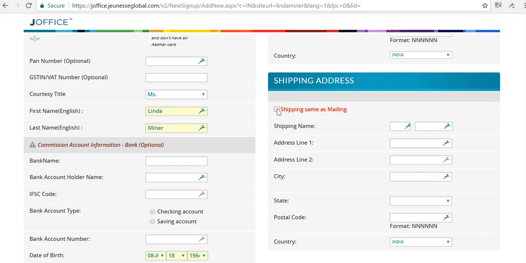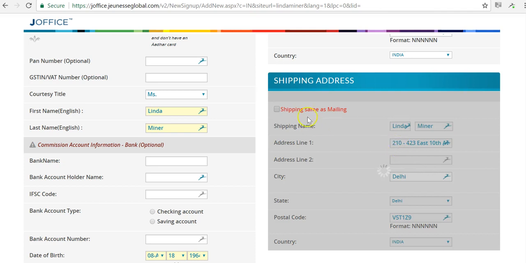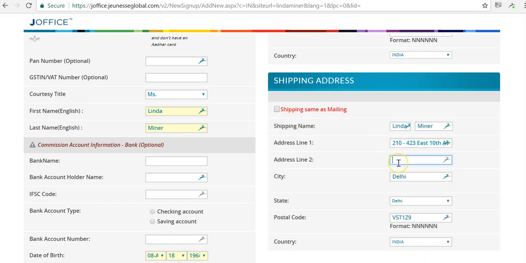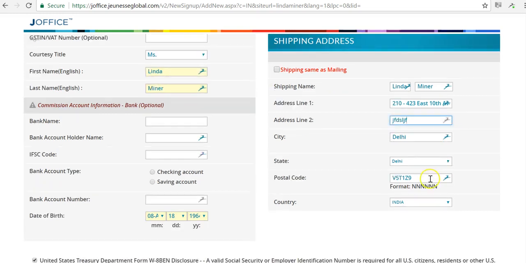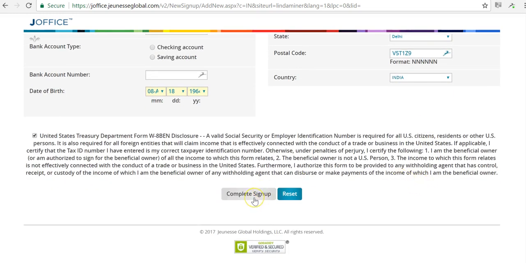Now come down here, to your shipping address, where you want the product shipped to. Okay, this is very important. Where do you want the product shipped to? If it's the same as your mailing address above, then just click that button. You can see now I can't change it here because I have clicked this button. If I want it to be something different, then don't click that, and then now I can type in whatever I want it to be. Then you're going to come here and click on Complete Sign Up.